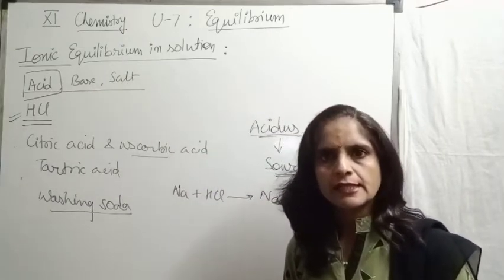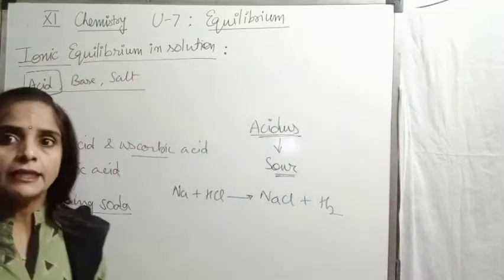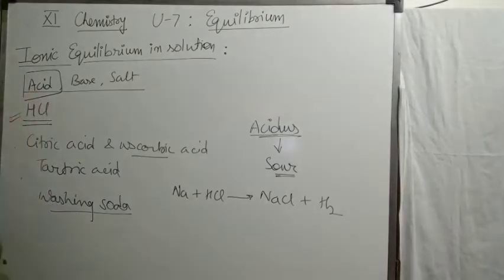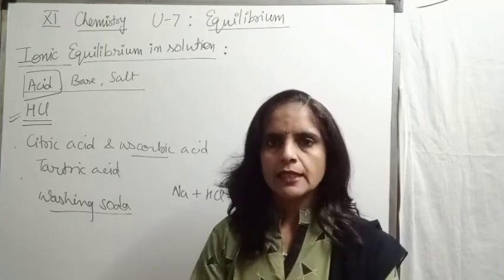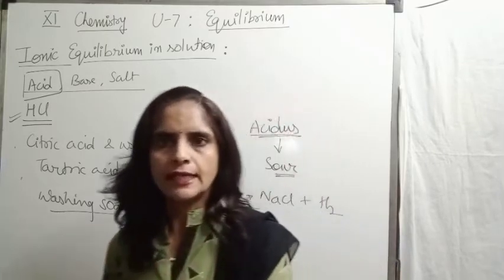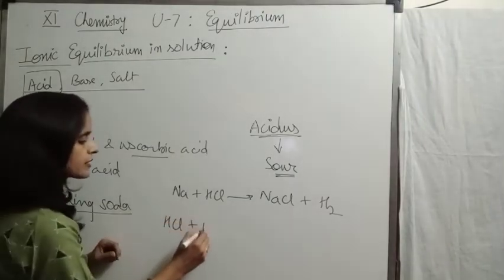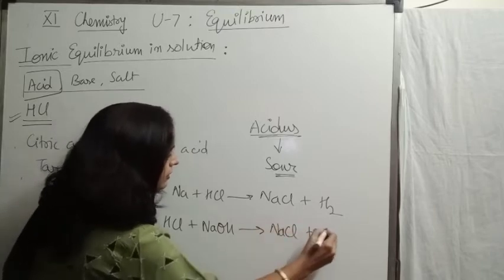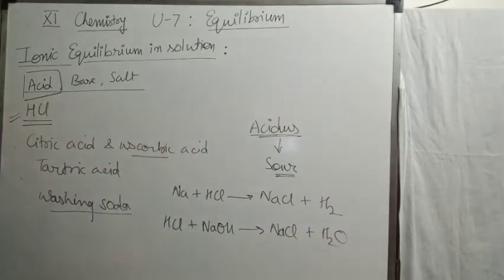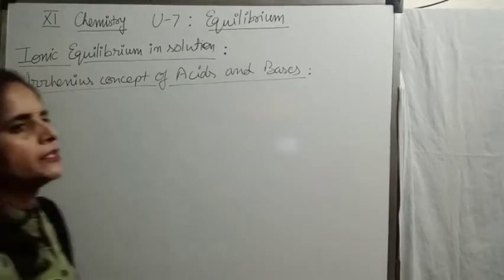These are acids. Then bases are soapy to touch, bitter in taste. Salts are formed by reaction of acid and base. So it is a cluster of cations and anions formed by reaction of acid and base, like HCl plus NaOH gives NaCl and water. These are some characteristics of acid and base which you already know. Now we will discuss acid and base in detail.